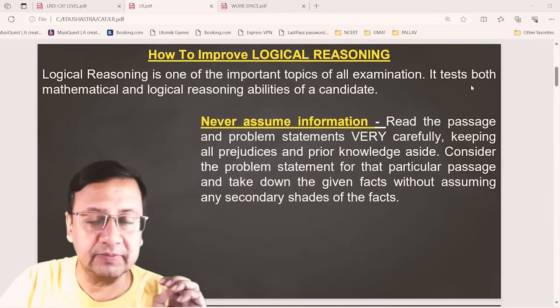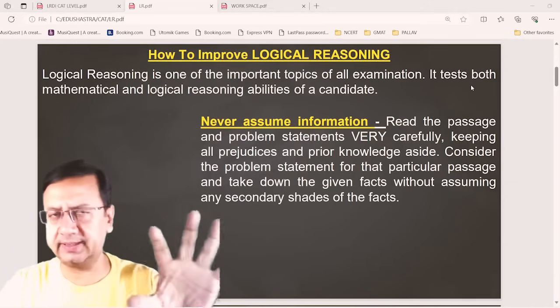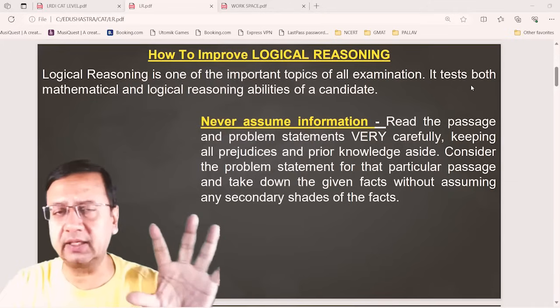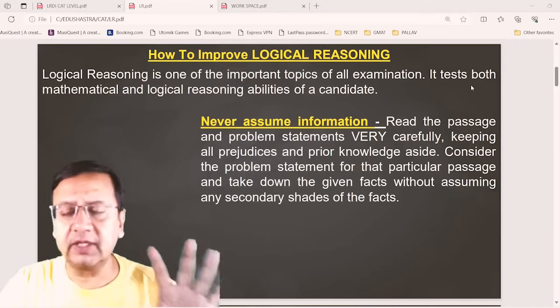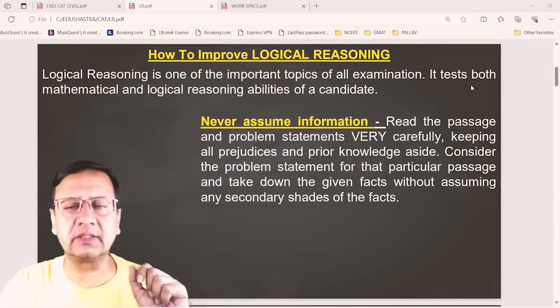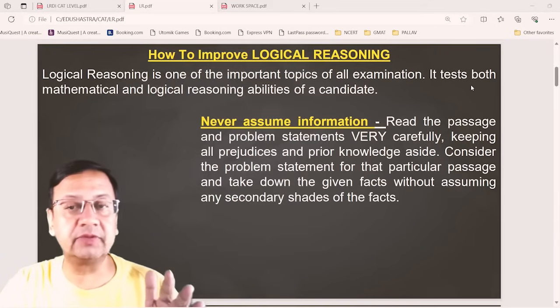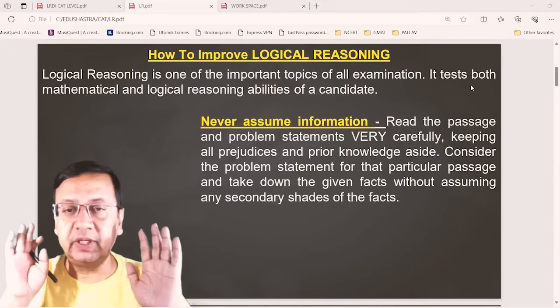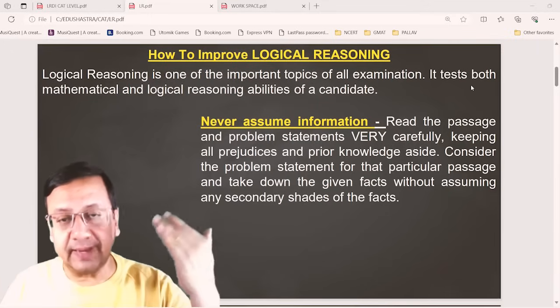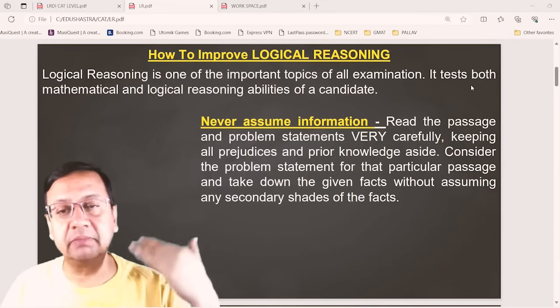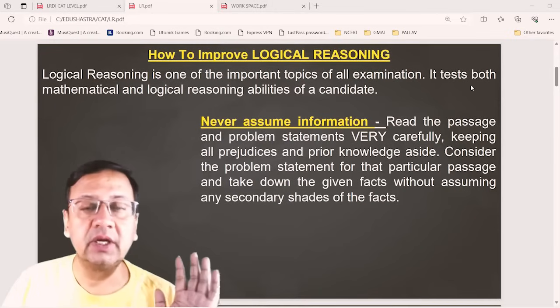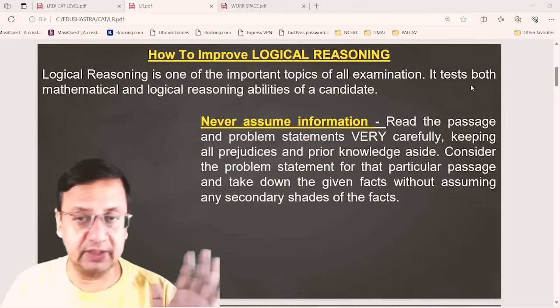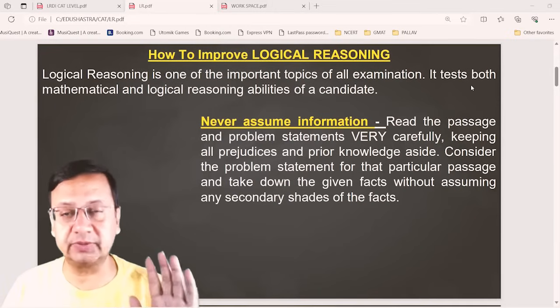Whatever is given in the passage, in the text, in the table, in the diagram, just consider this information as final. There should be no assumption as per my general understanding or my general experience over the years. So there should be no assumption.